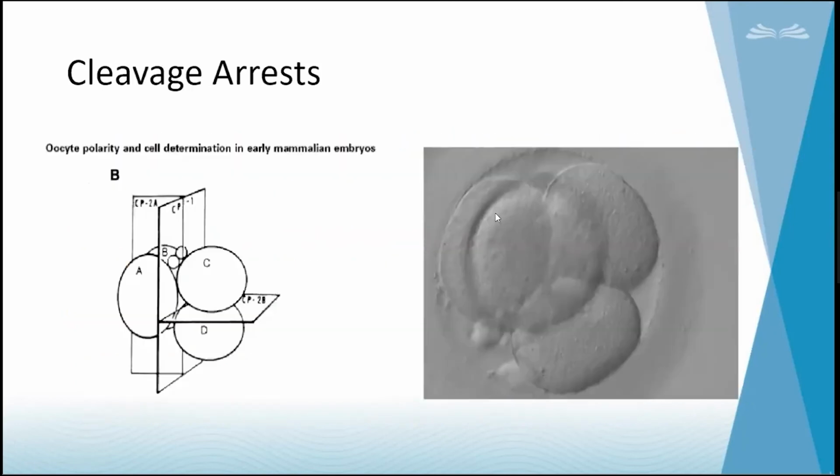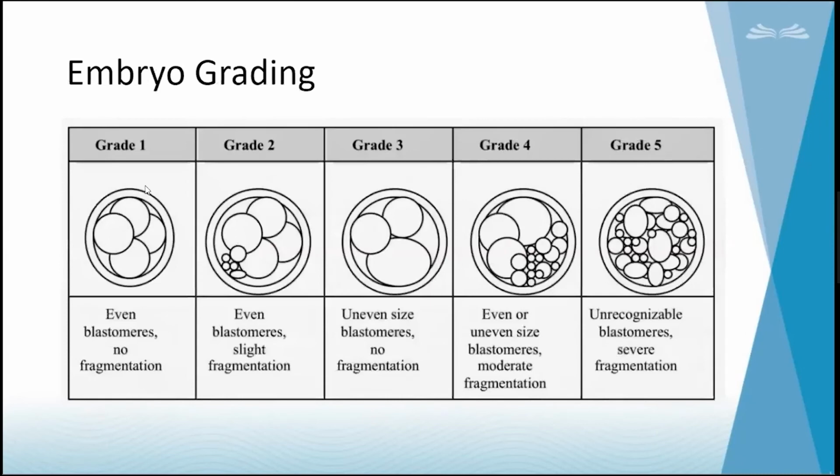So this is a normal embryo, no fragments. If you see this one, there are a few dots here. These are the fragments which the embryo has considered to have no role to play, and it has extruded them outside. This kind of slight extrusion we call grade 2.